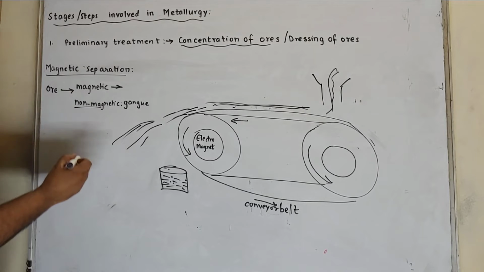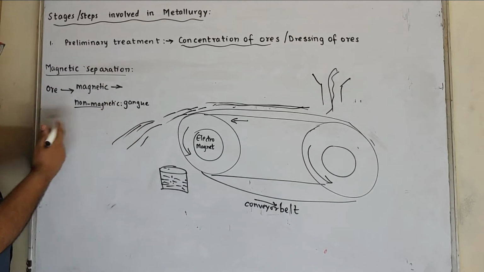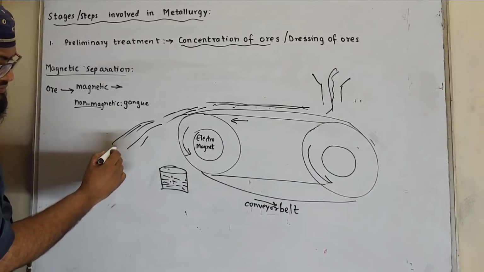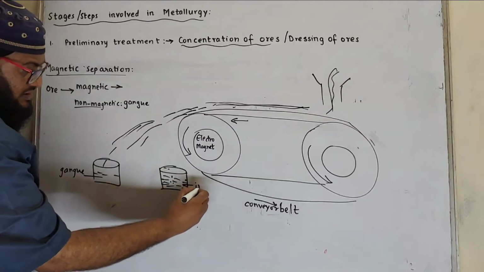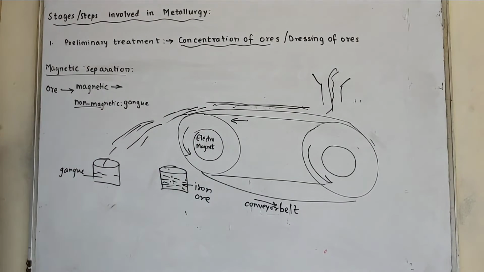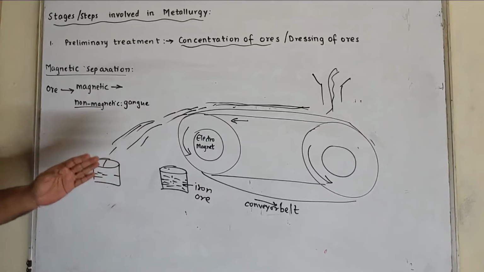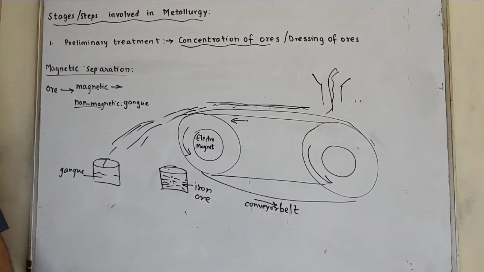And non-magnetic, that is gangue particles, gets collected separately away from the roller in a separate container. This is the gangue, and this is the iron ore. So here we have used this magnetic separation method for magnetic ores, and gangue particles are also separated. At the same time, magnetic and non-magnetic ingredients can also be separated.